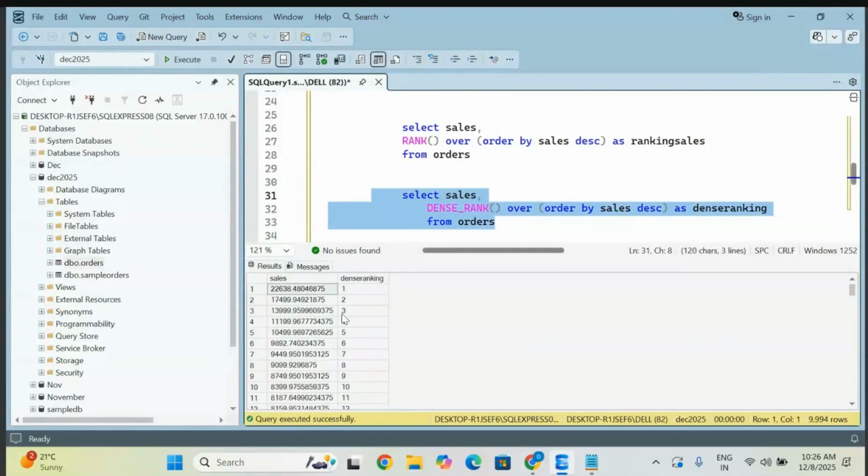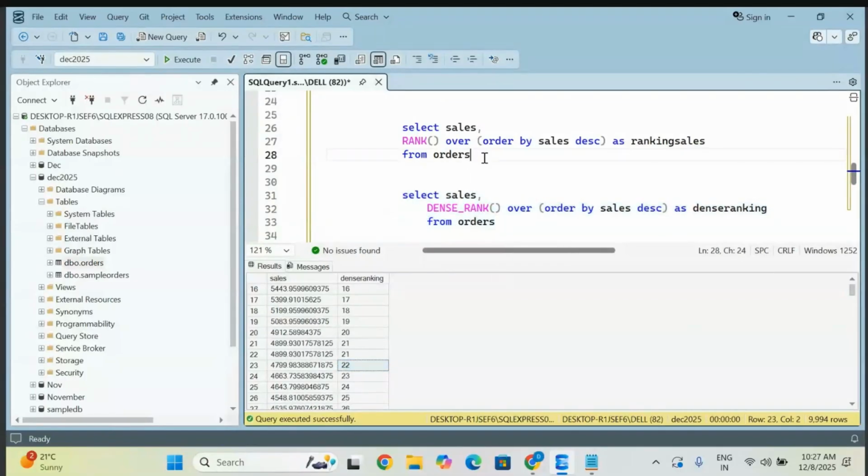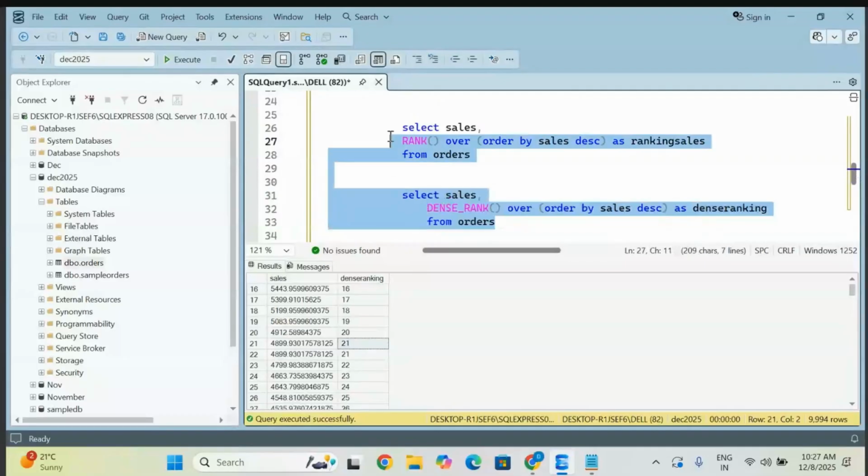Now you can see the result, the same 21. Observe that two duplicates are there. For these two duplicate values, it is giving you the same rank, but it is not skipping the order. So whenever you go for RANK, it skips the order of your ranks. But whenever you go for DENSE_RANK, it is not skipping the order, and for duplicate values it still assigns the same rank. That is one thing to observe.